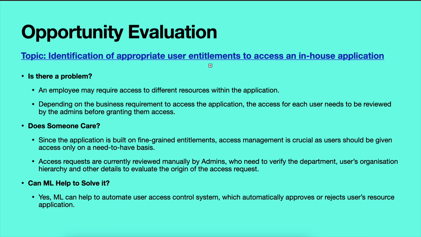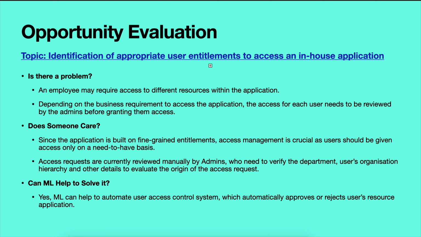We will begin by evaluating the opportunity, and the topic for evaluation today is identification of appropriate user entitlements to access an in house application within an organization. So, is there a problem? There are employees who may require access to different resources within the application, and depending on the business requirement to receive or raise an access for the application, the access for each user needs to be reviewed by the application admins before granting them any kind of access to use the application.